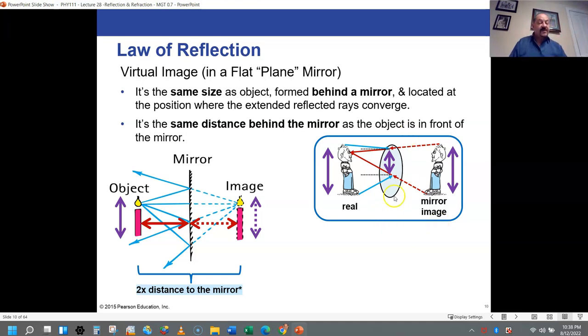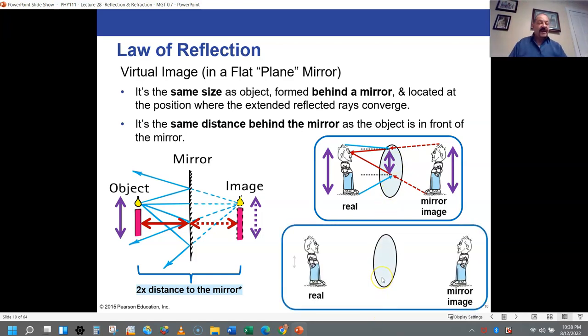And therefore this part here that's actually on the mirror is always half of the mirror image height, which is the same height as the real person. So you only need half the mirror to see the full height of any individual. And you might think, well, wait, what if I stand back or get close? If you stand back from the mirror, the same thing happens. So you have this same guy standing further from the mirror.